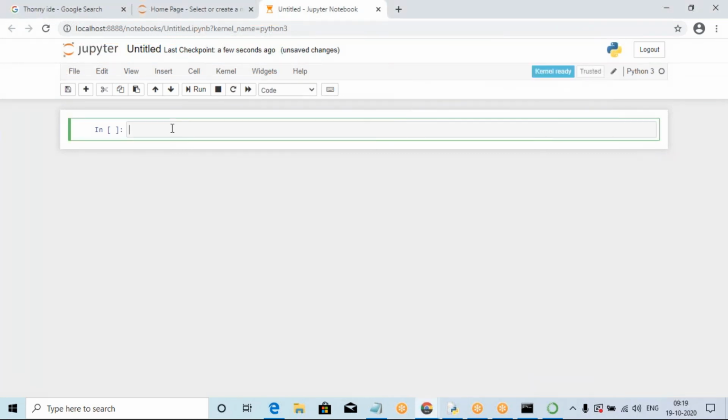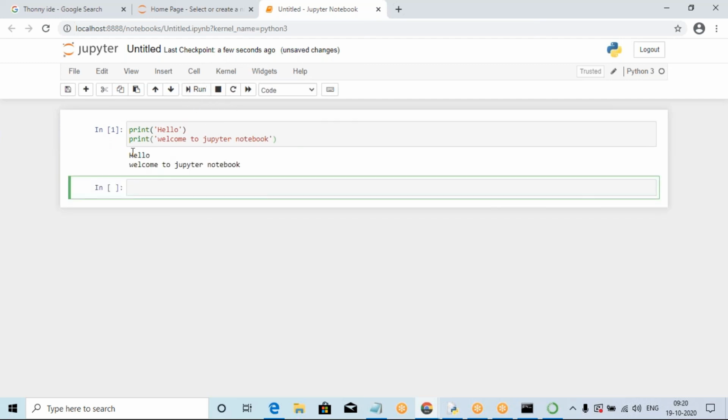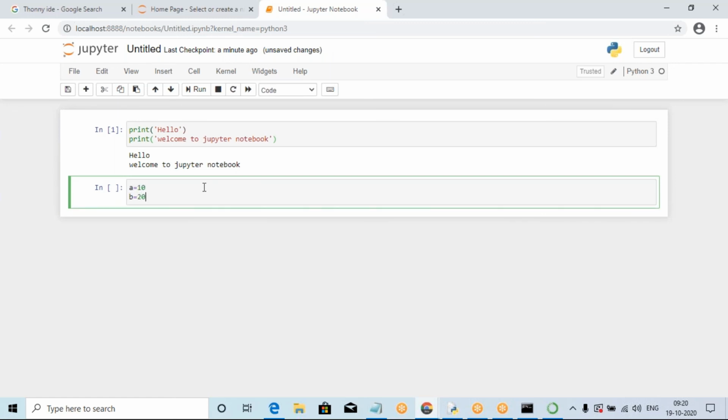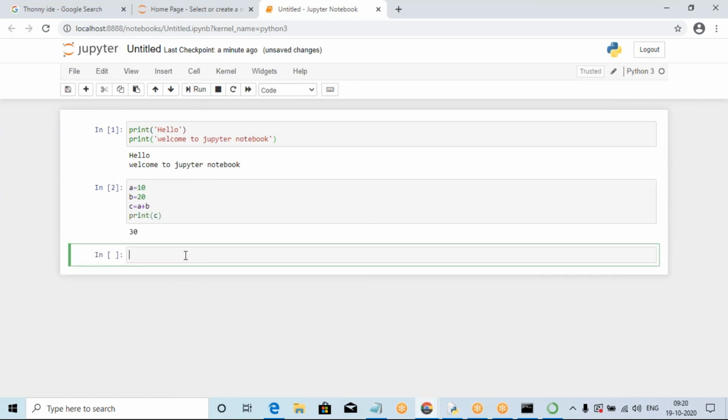After this, one very simple example: print hello, and print welcome to Jupyter Notebook. Now, after writing the code, how to run it? Run this code simply, and the answer is displayed immediately. For example, a = 10, b = 20, c = a + b, and print(c). You can run it directly, click it, and it automatically opens a new cell.